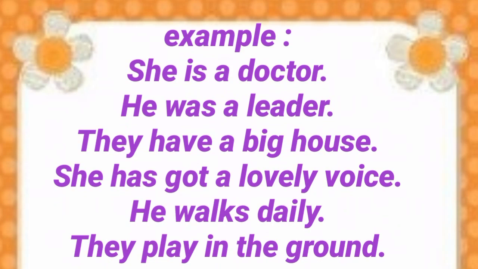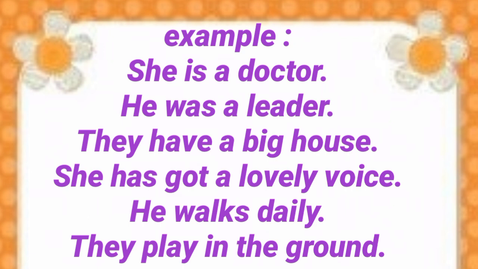Let us see some examples. She is a doctor. He was a leader. They have a big house. She has got a lovely voice. He walks daily. They play in the ground. Now all these sentences have a verb in them. I have told you that a verb states something, tells us about having something, and tells us about the work done by the noun or pronoun, the subject of that sentence.